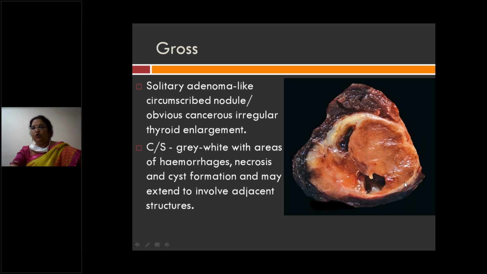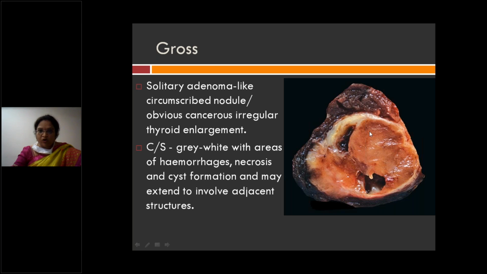Gross: like adenoma, it appears as a well encapsulated lesion, a solitary, well encapsulated or well circumscribed nodule. It is not an obviously cancerous irregular thyroid enlargement, but what you see here is an irregular thyroid enlargement, well encapsulated, well circumscribed. Also on cut section, you see hemorrhagic areas, necrotic areas, and cystic areas, cysts with hemorrhage.